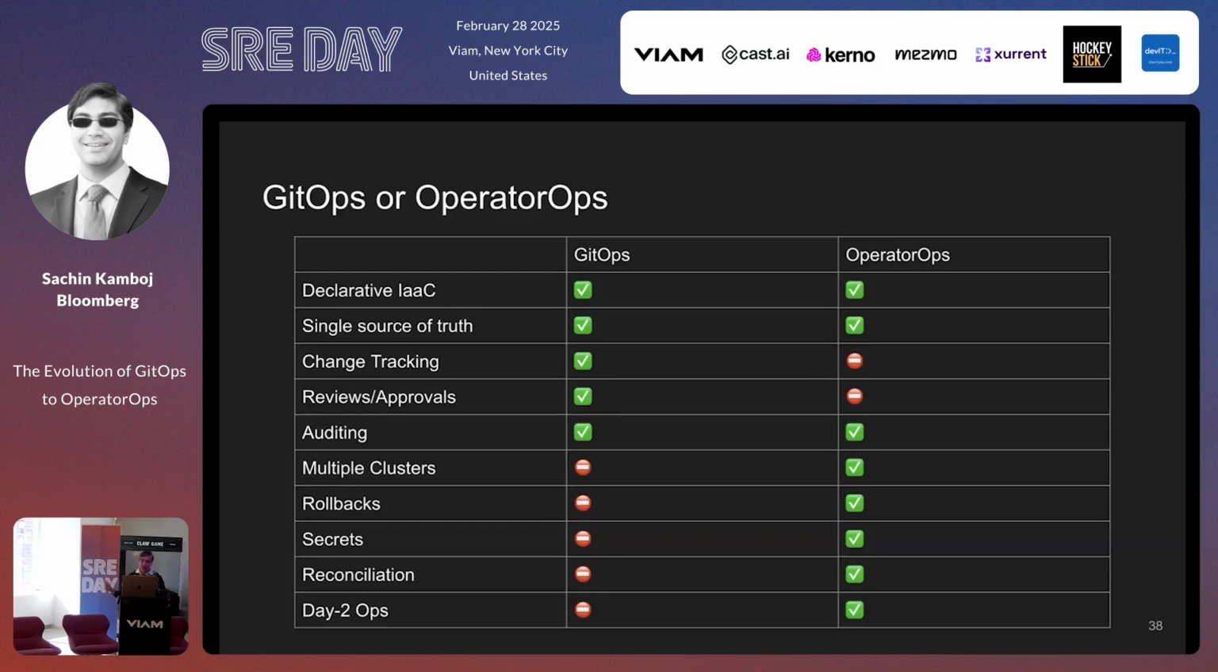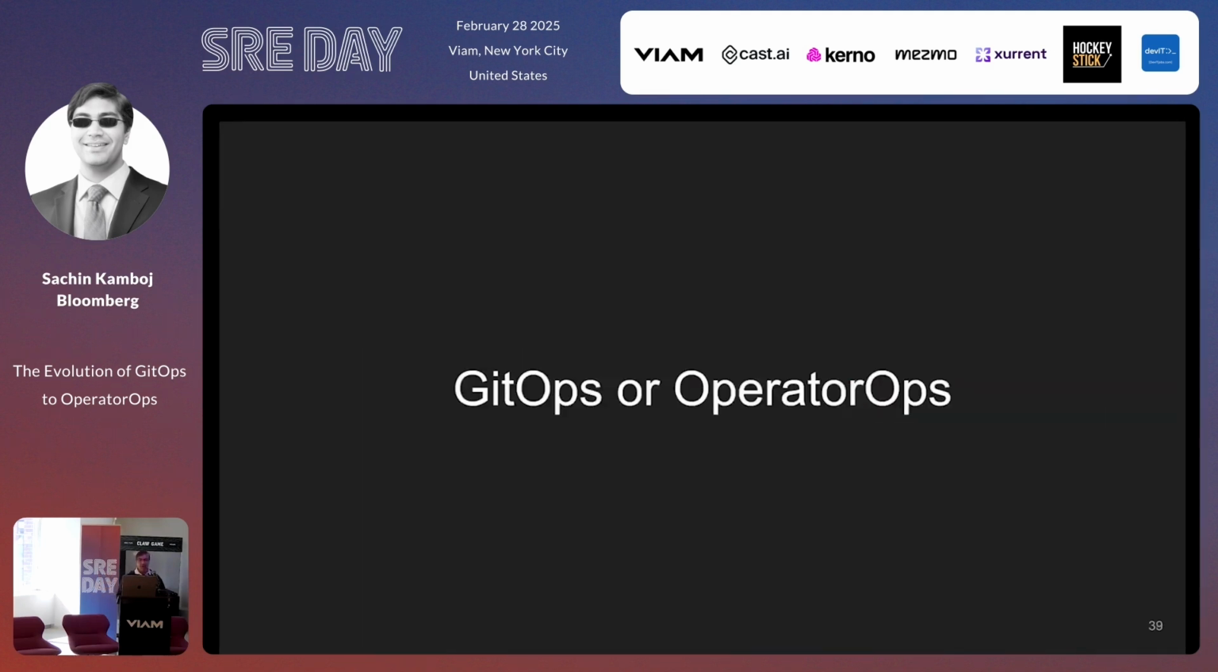But I would say one of the things that OperatorOps really shines at is the idea behind doing multiple clusters, behind doing rollbacks, reconciliation, secrets. The way secrets are handled is typically Kubernetes secrets. You can actually integrate with vaults and use Vault as a service or other ways of handling secrets. But the biggest thing that you can do with it is day two ops, which is the idea that was presented in this. Okay, so back to my question, GitOps or OperatorOps.